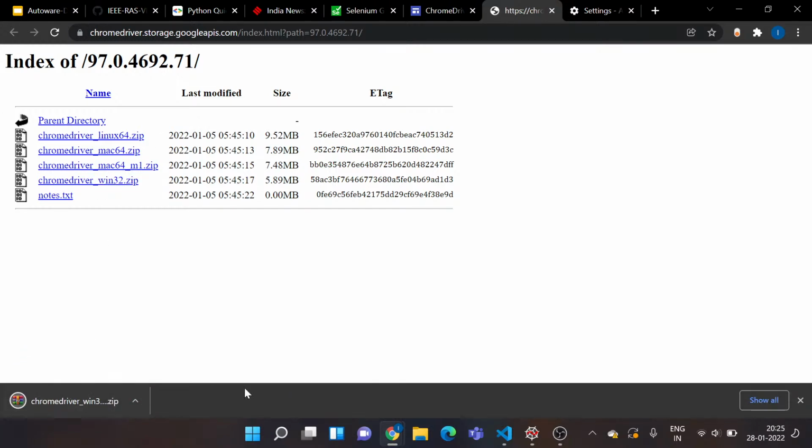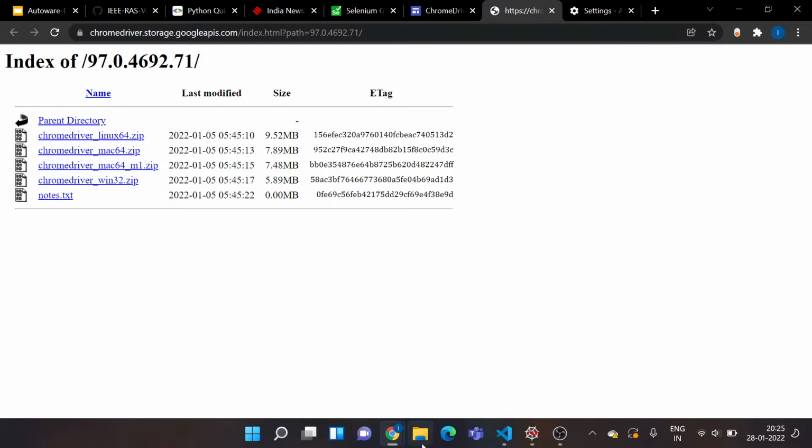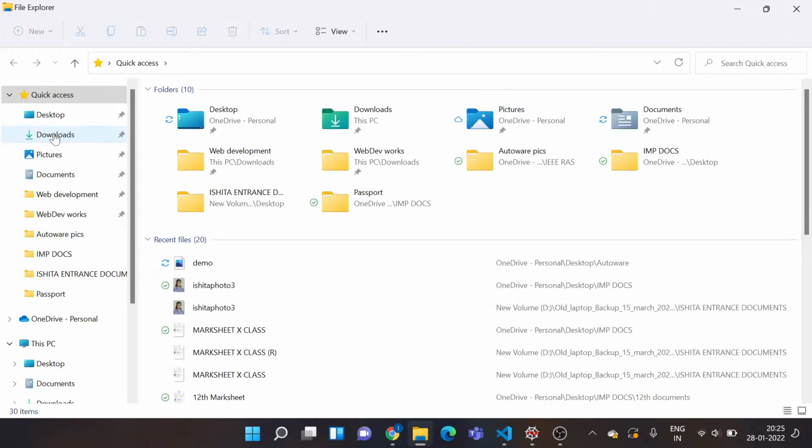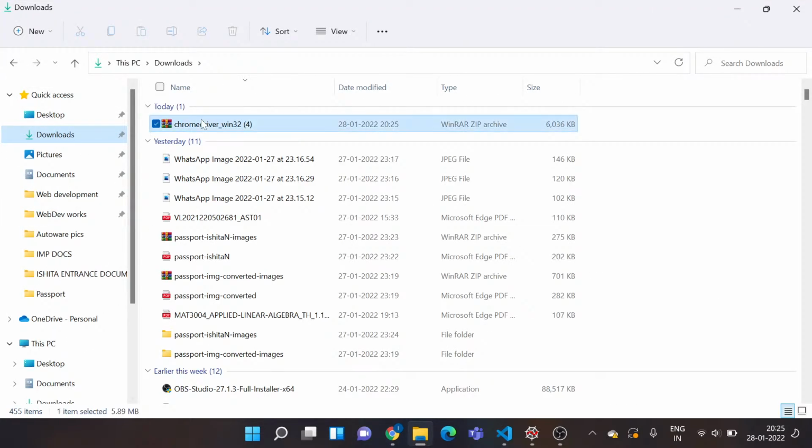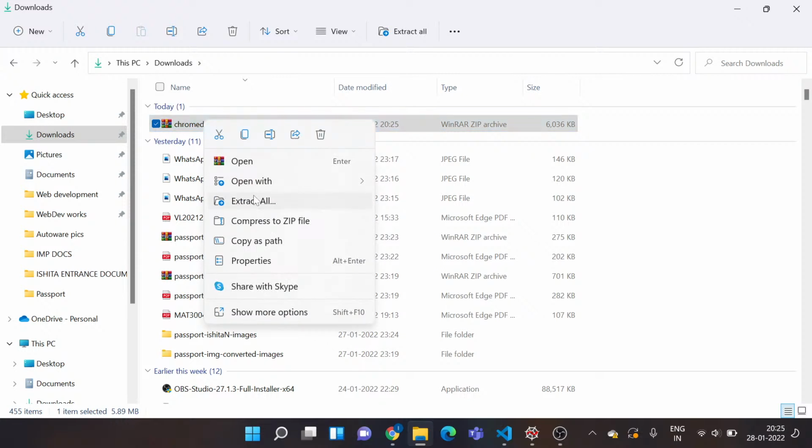A zip file is downloaded over here for me. I just need to extract the exe file that will help me to run my application. So I'll go to my file explorer and extract it from here.